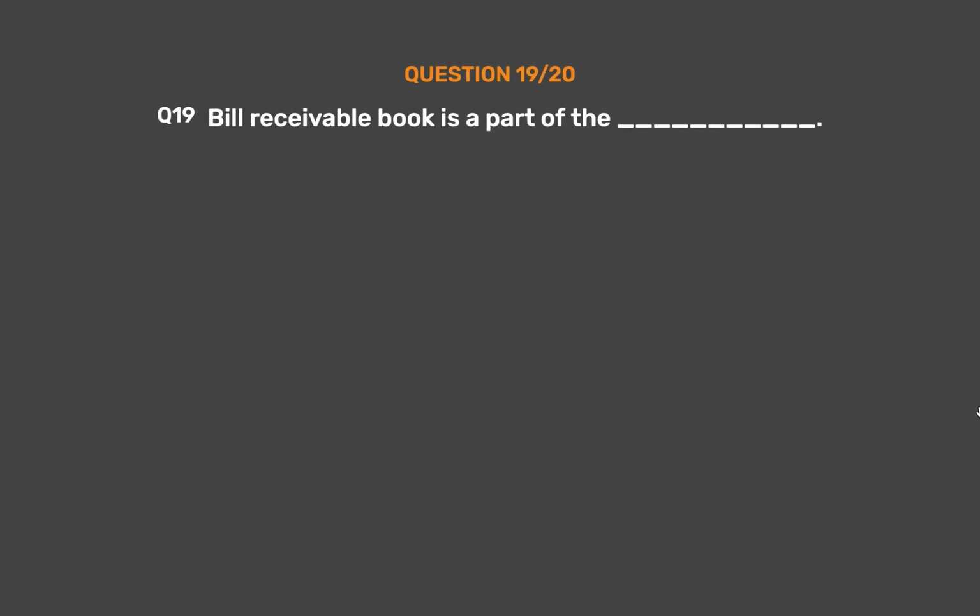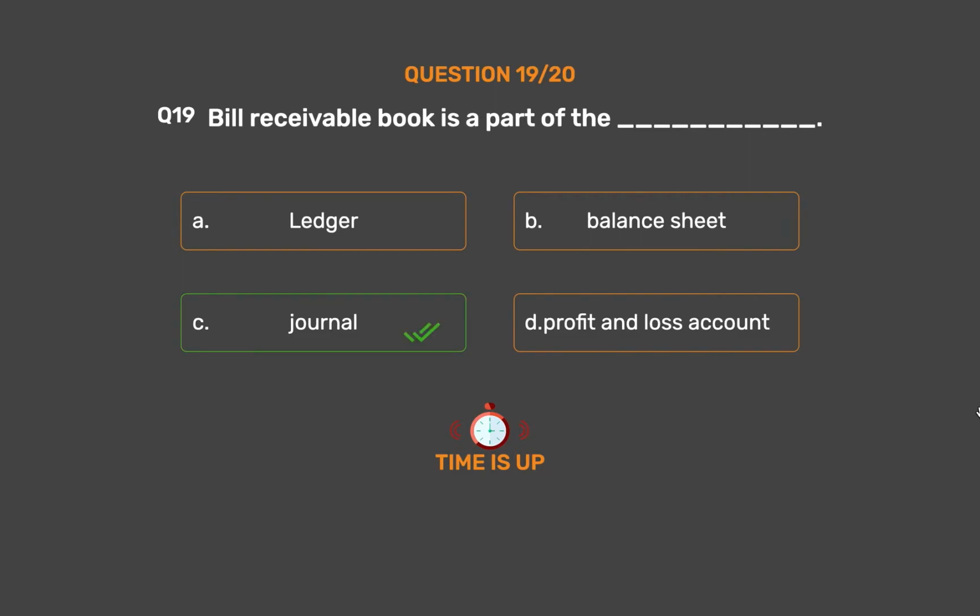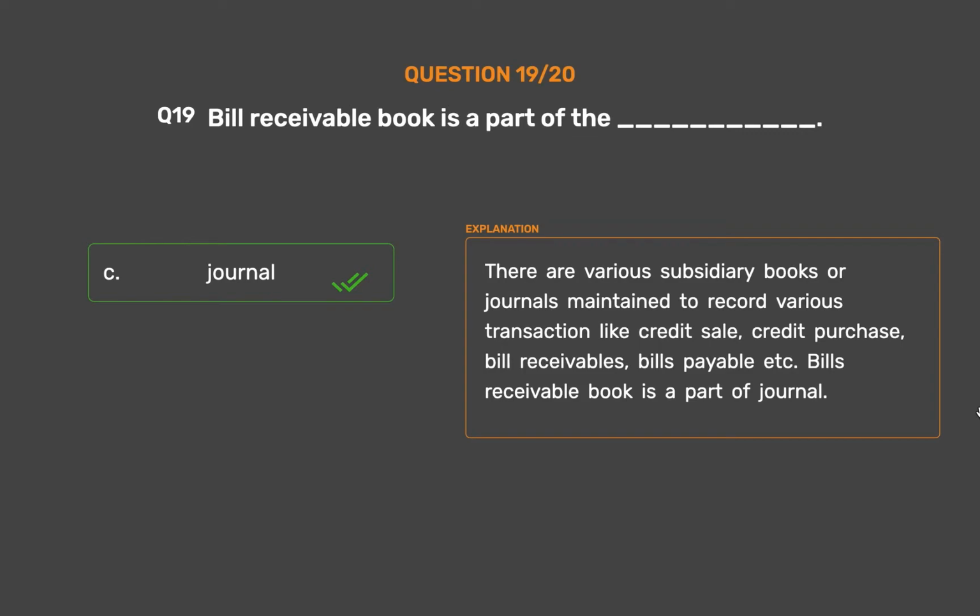Question number 19. Bills receivable book is a part of the underscore. Option A, ledger. Option B, balance sheet. Option C, journal. Option D, profit and loss account. The correct answer is option C, journal. There are various subsidiary books or journals maintained to record various transactions like credit sale, credit purchase, bills receivable, bills payable, etc. Bills receivable book is a part of journal.